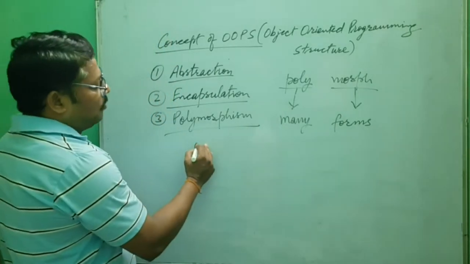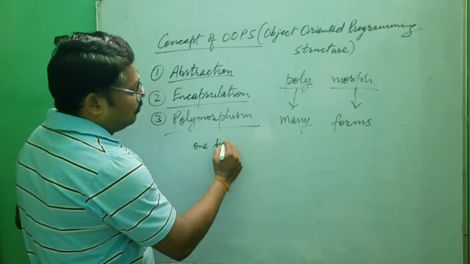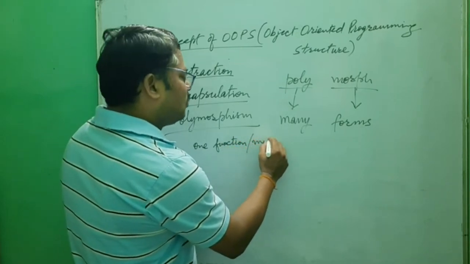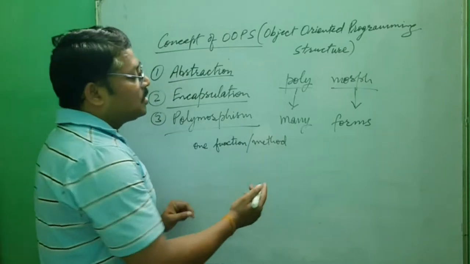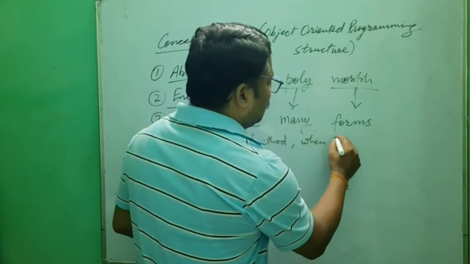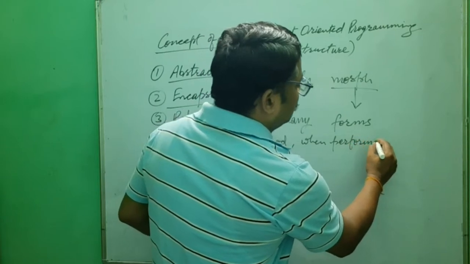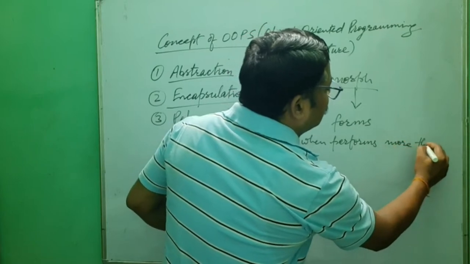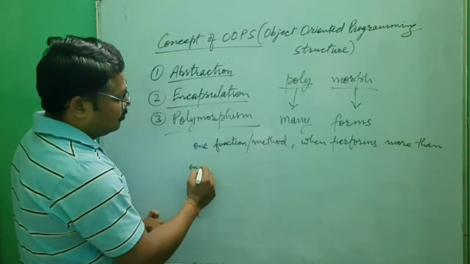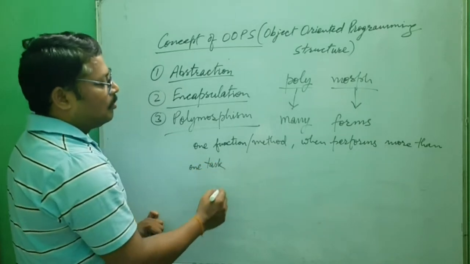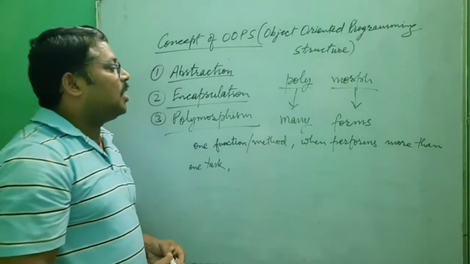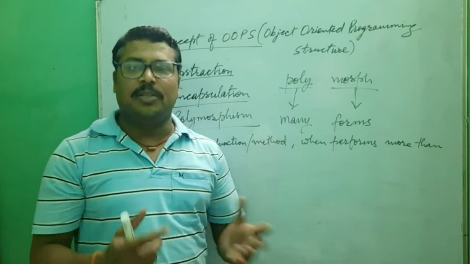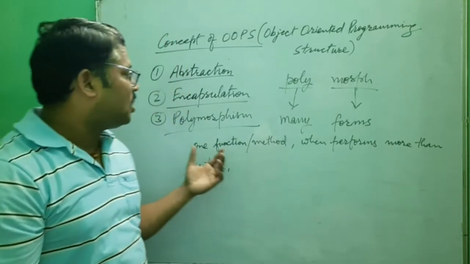In such a way that one method or function performs more than one task. Clear? That means when any one method or function performs in different forms, for different purposes, that is known as polymorphism.